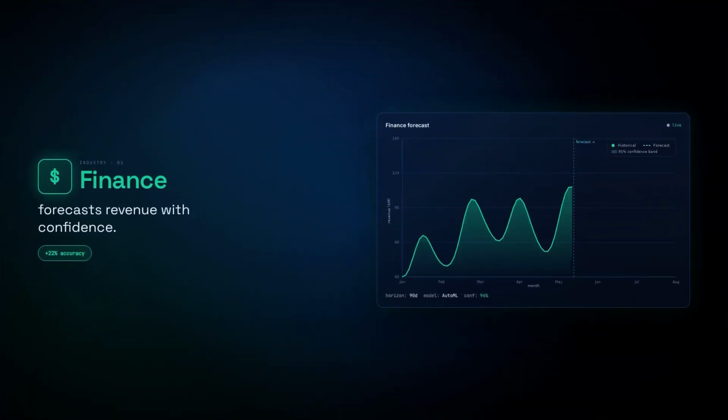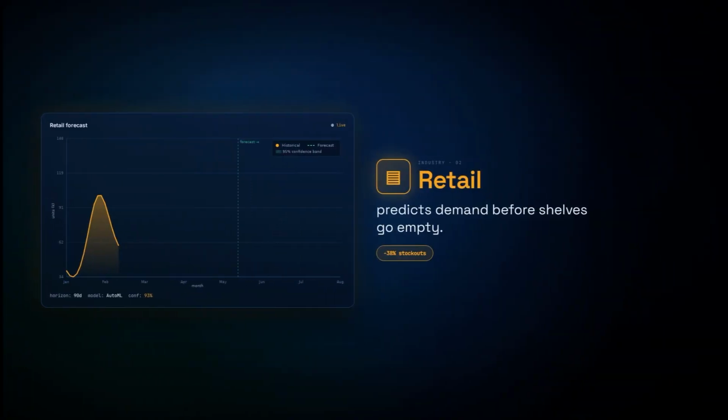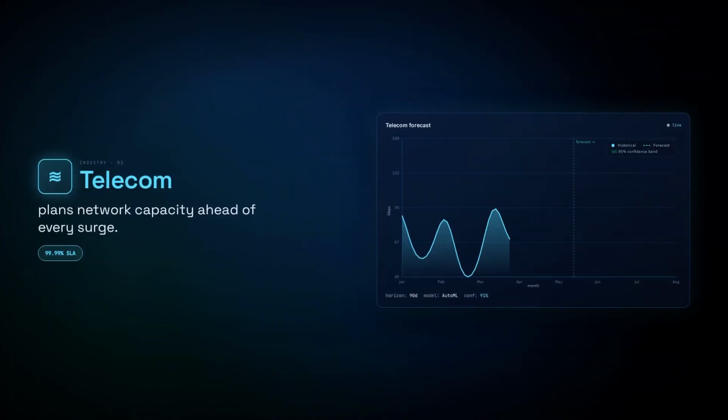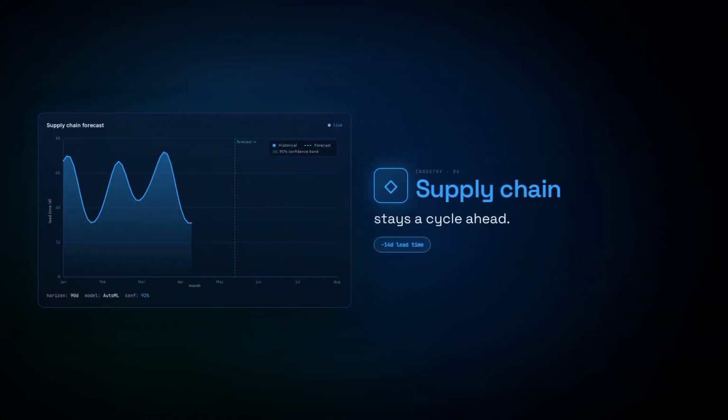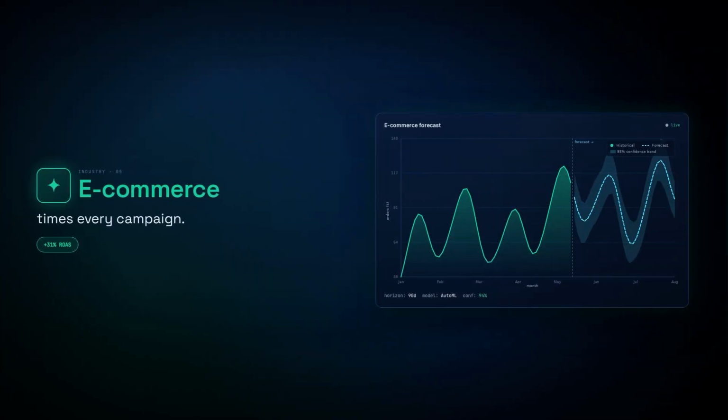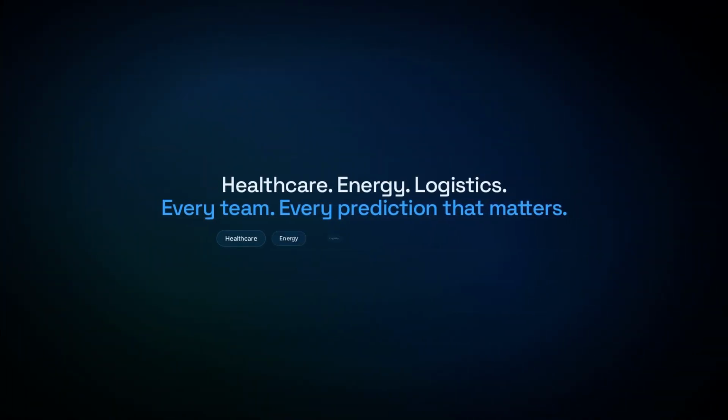Finance forecasts revenue with confidence. Retail predicts demand before shelves go empty. Telecom plans network capacity ahead of every surge. Supply chains stay a cycle ahead. E-commerce times every campaign. Healthcare, energy, logistics.